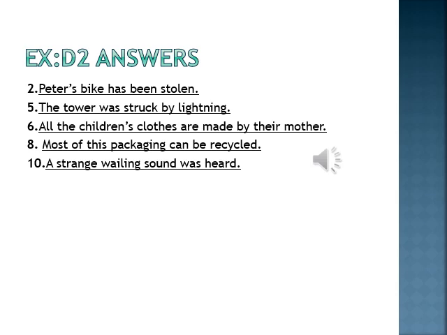Sentence number 8. You can recycle most of this packaging. It can be changed into passive voice in the way: most of this packaging can be recycled. Sentence number 10. They heard a strange wailing sound. It will be changed into passive like this: a strange wailing sound was heard.